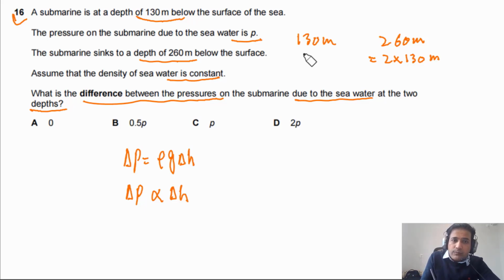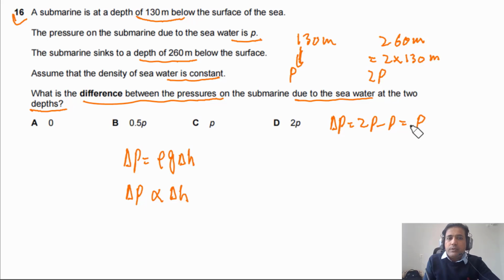So if the pressure at this depth is P, then at 260 meters the pressure has to be equal to 2P. What is the difference between these two? The difference, delta P, will be equal to 2P minus P, so the answer is P. So the answer for this question has to be C. This is how quickly you can answer the question.